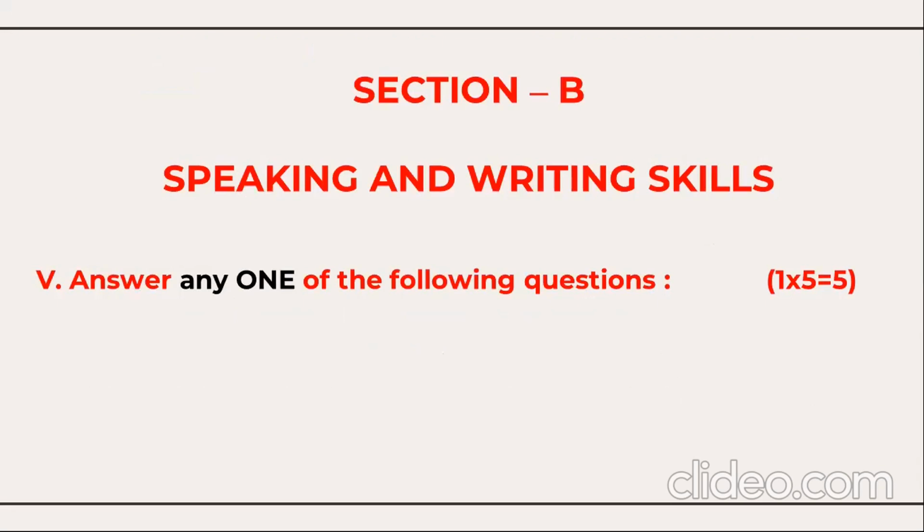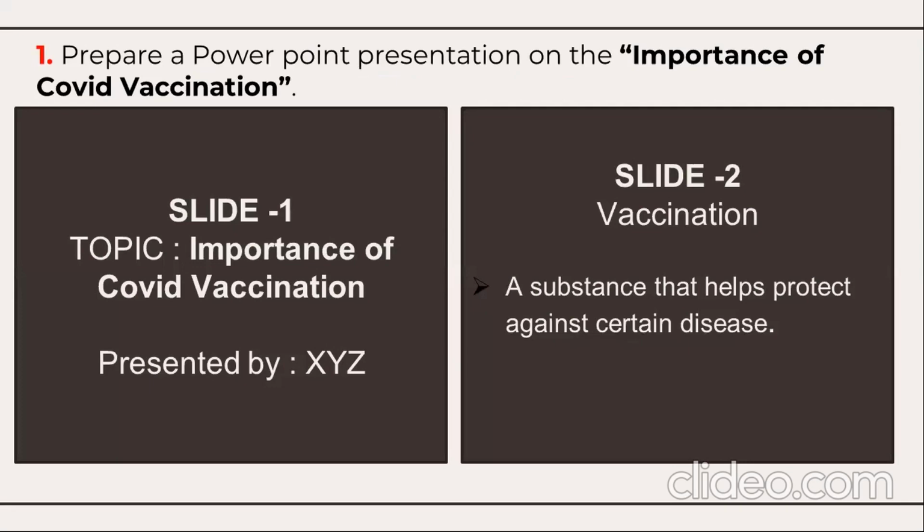Now we are moving up to the workbook section, section B, speaking writing skill, and the fifth question is the presentation skill. Here two questions are given. Answer any one of the following questions, each for 5 marks. So prepare a PowerPoint presentation on the importance of the COVID vaccination. So one topic is given here.